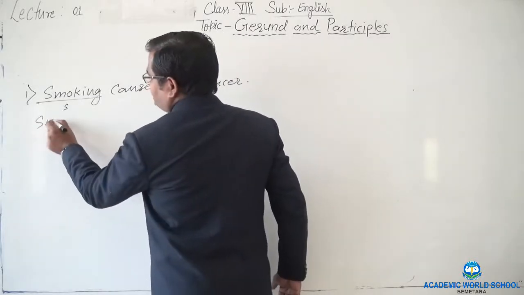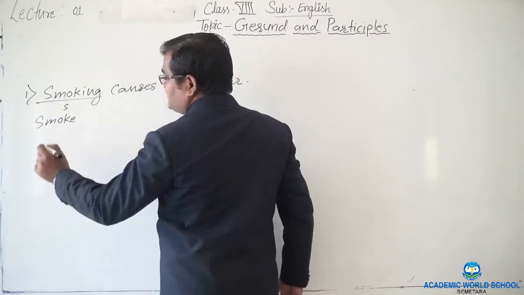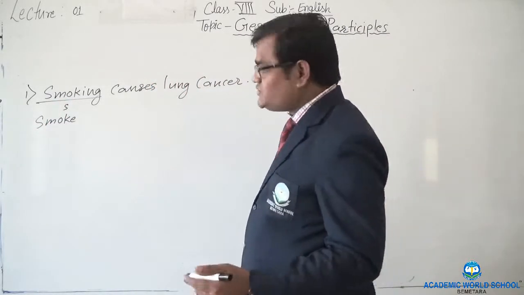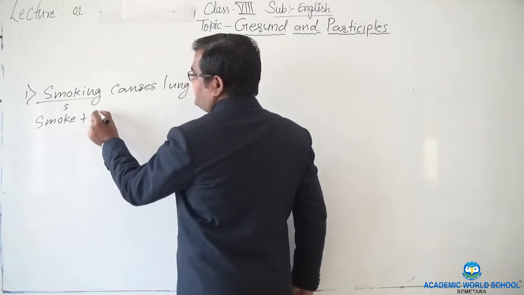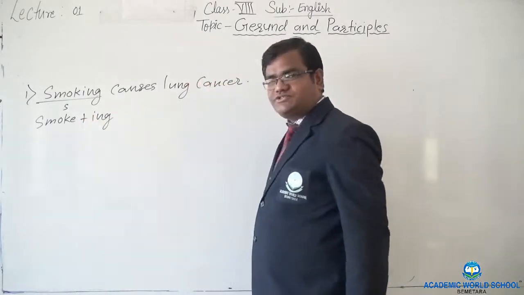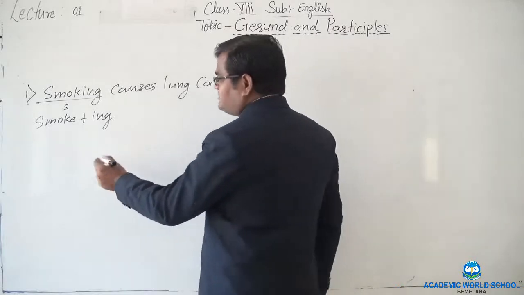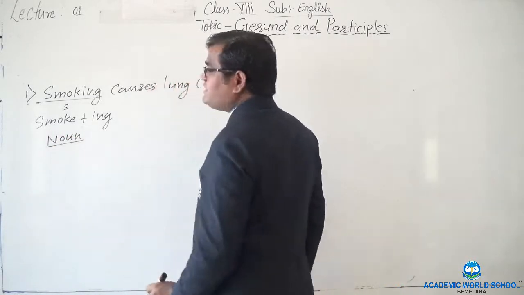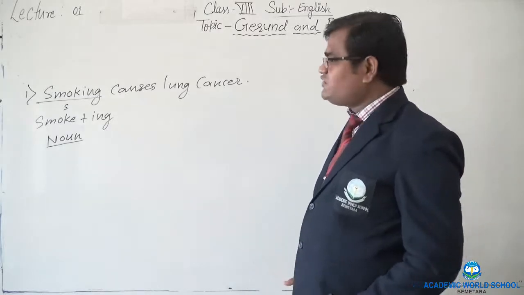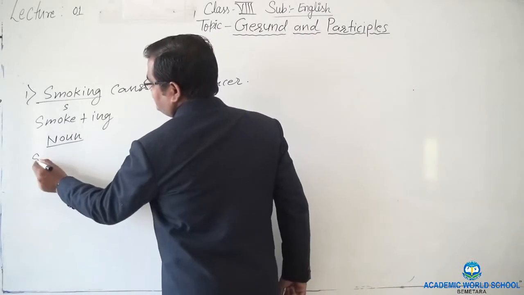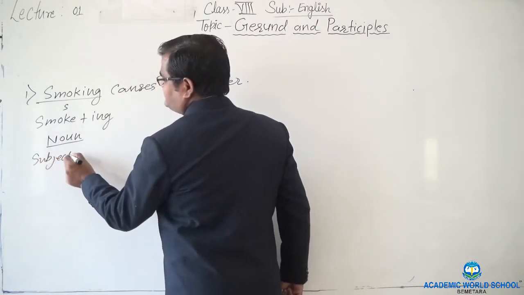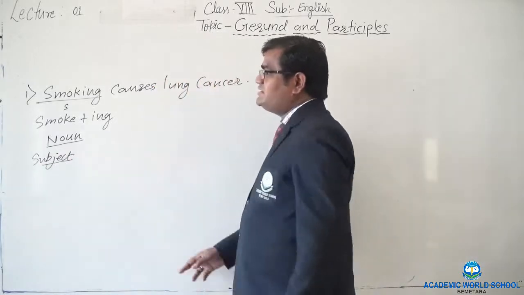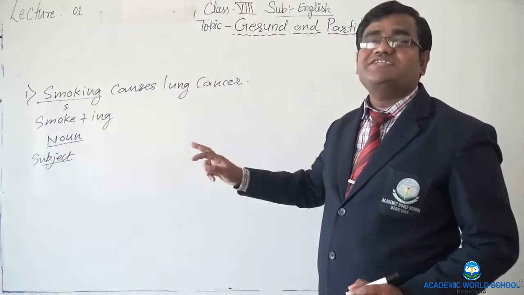And here we find smoke, to smoke, as the verb also, right? Then plus ing is also used. At the same time, both the terms are functioning as a noun here, the subject of the sentence, right? As I said, the subject of the sentence, and therefore we find it is called a gerund.